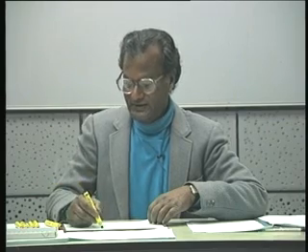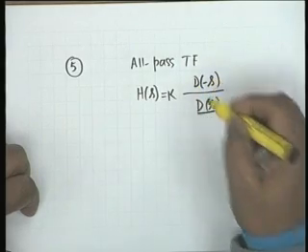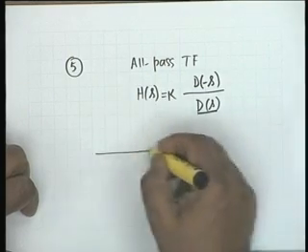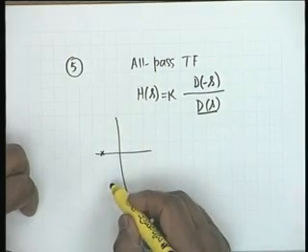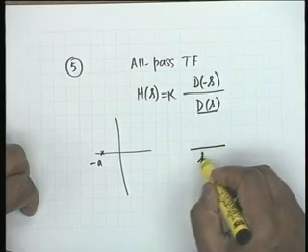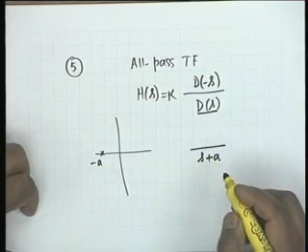So if D of s describes the poles, then D of minus s shall describe the zeros. Isn't that clear? Let us take the first order. We have a pole here, let us say at minus a. So, my pole factor is s plus a.